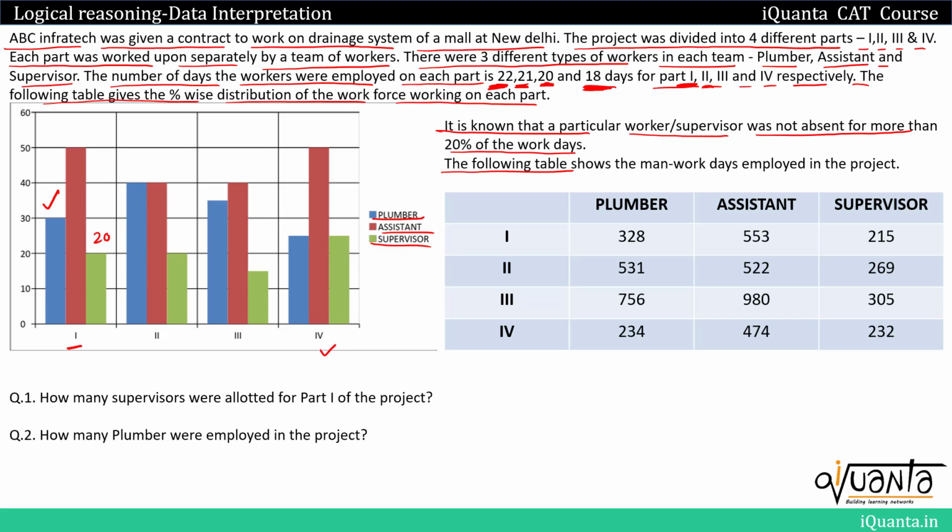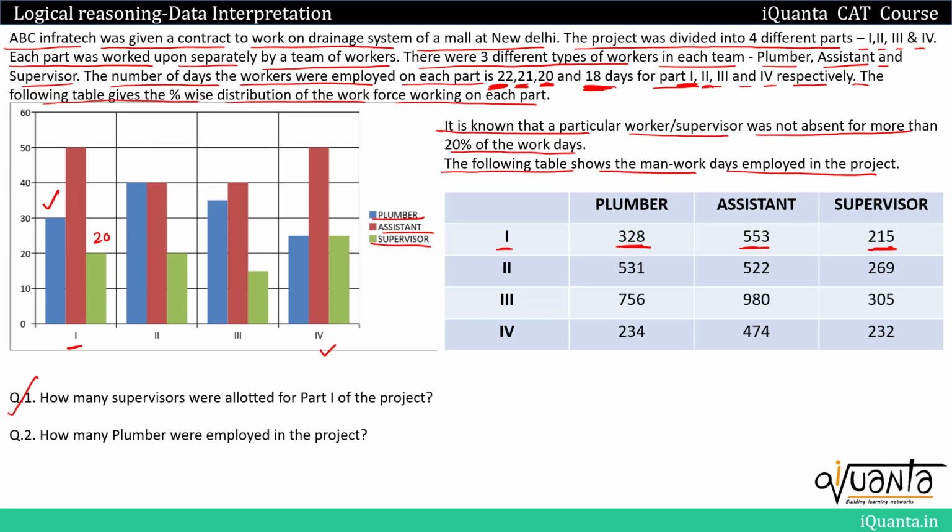Then the following table shows the man work days employed in the project. On part 1, plumbers have a total of 328 man days, assistants are working for a total of 553 man days and supervisors are working for 215 man days. Similarly we have it for parts 2, 3, 4 as well. Let us read the questions that we have.